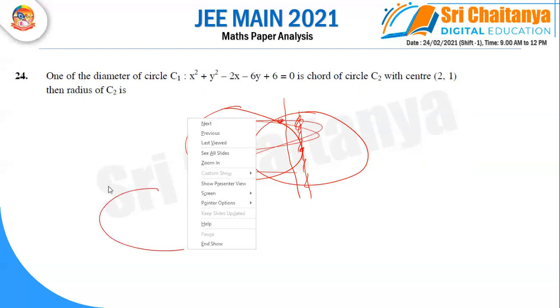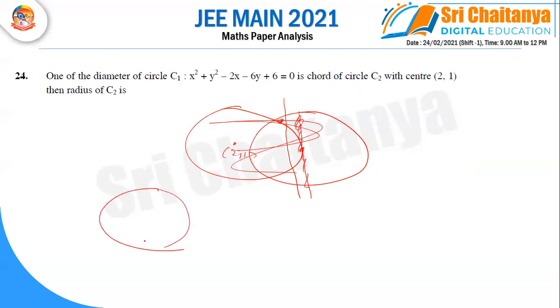So one circle is given here, one more circle is given, and one of the diameters may be the diameter of this circle. So you can get this center as (1, 3), and the other circle is (2, 1). Join this, and this, and this. Find the distance between these two, it is √5. The radius of the given circle is root of g square plus f square minus c, it is 2.